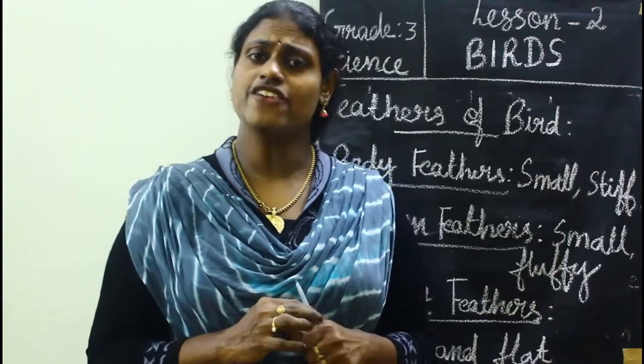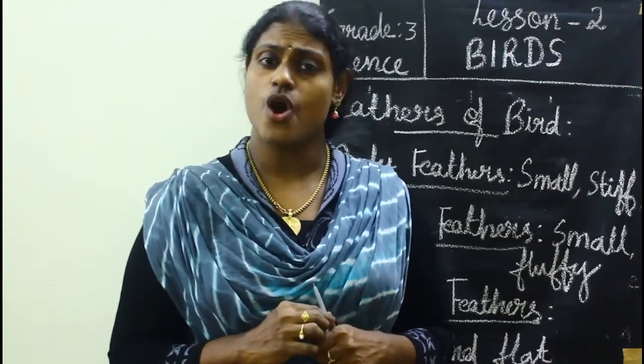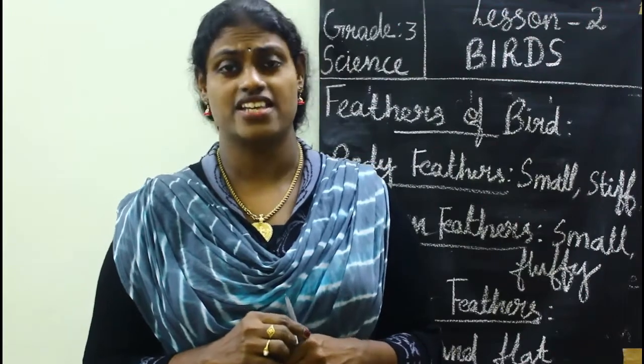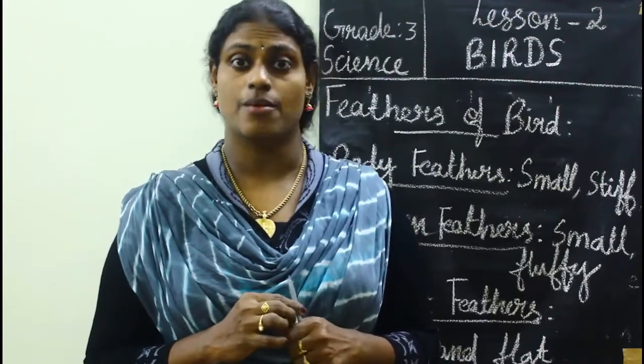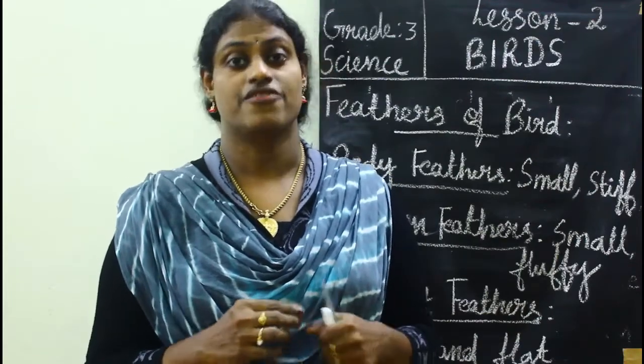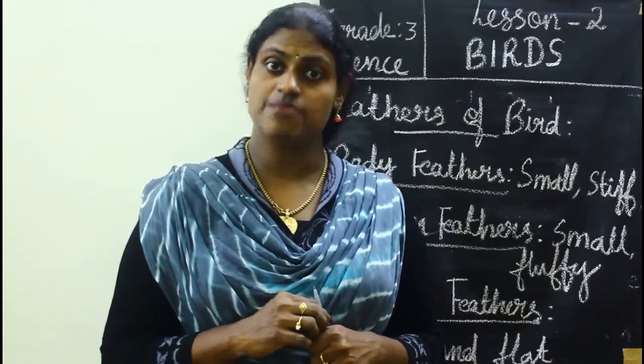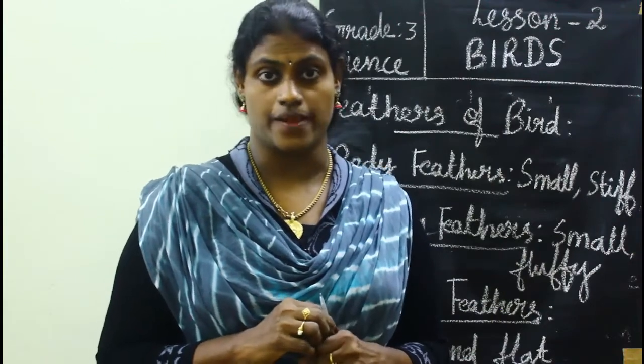Body feathers are small and stiff feathers that cover the whole part of the bird's body. This feather gives shape to the bird's body.